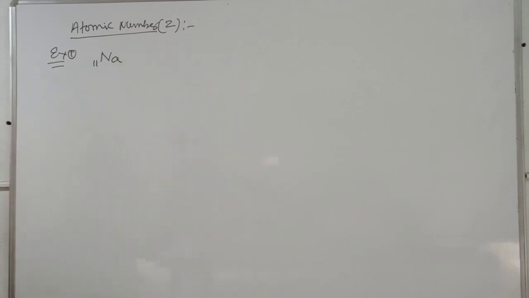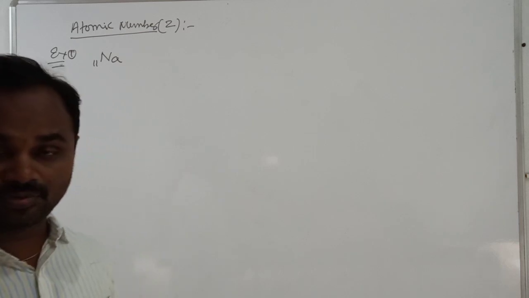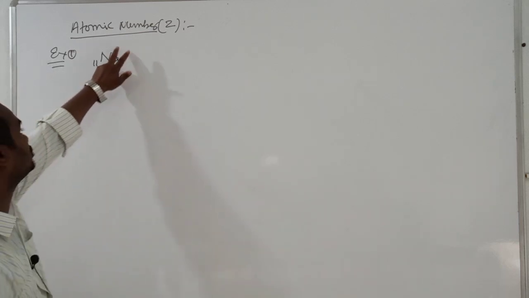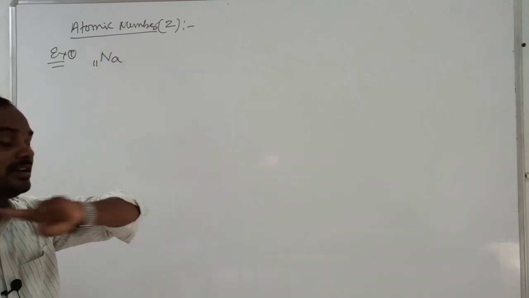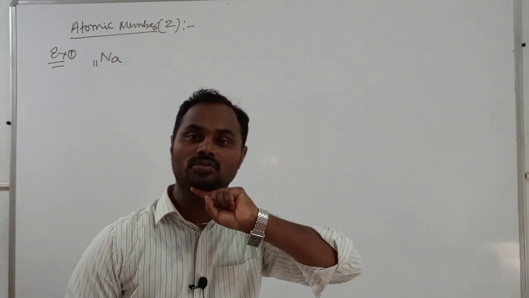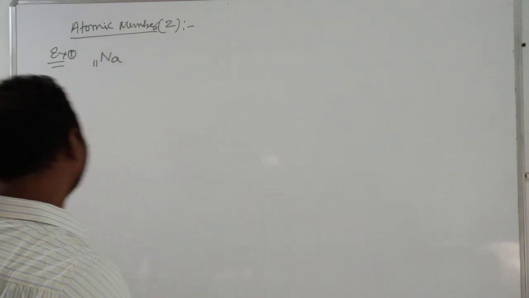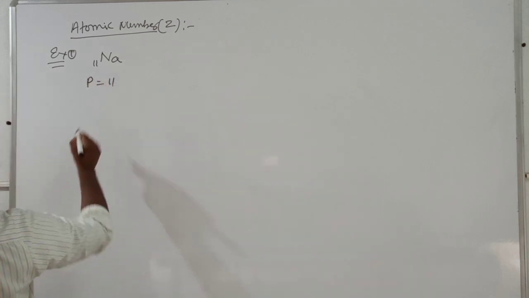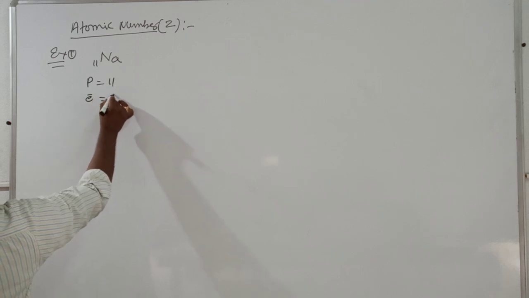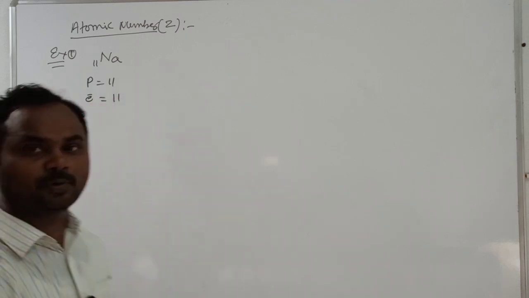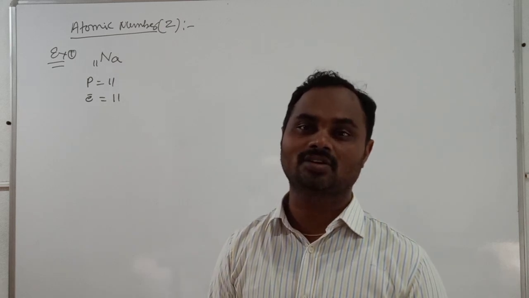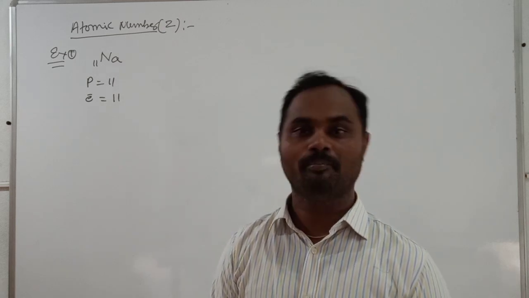For you, the mass number definition is not yet over, that's why I just wrote the atomic number. Sir, it has no charge, so the number of electrons is equal to the number of protons. So here the number of protons is equal to 11, and the number of electrons is equal to 11. Each proton has relative charge plus 1, each electron has relative charge minus 1.